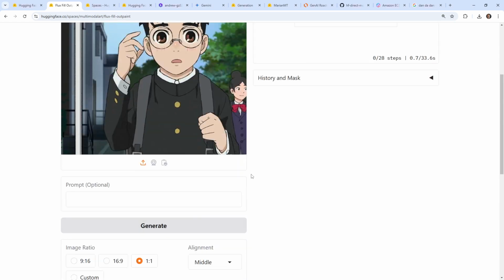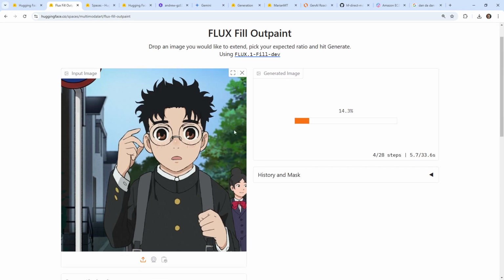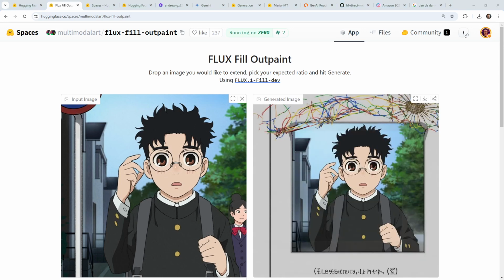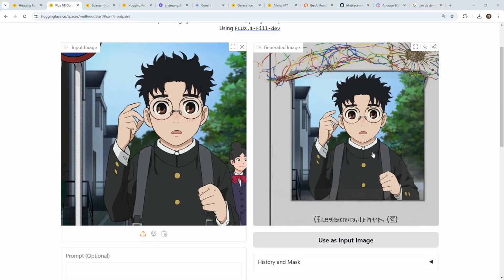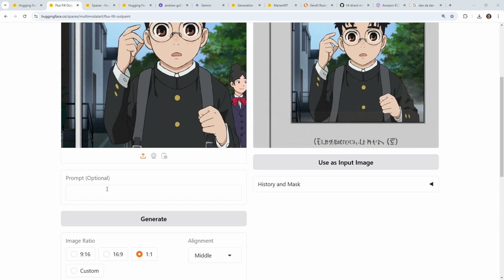So they generate. I haven't provided it any instructions. It probably needs some information if it wants to do a good job. But I just want to see if it extends. And again, we're just trying out spaces for fun here. Unbelievably awesome, this zero GPU. Okay, I'm going to pause here. There we go. And it did extend the image.